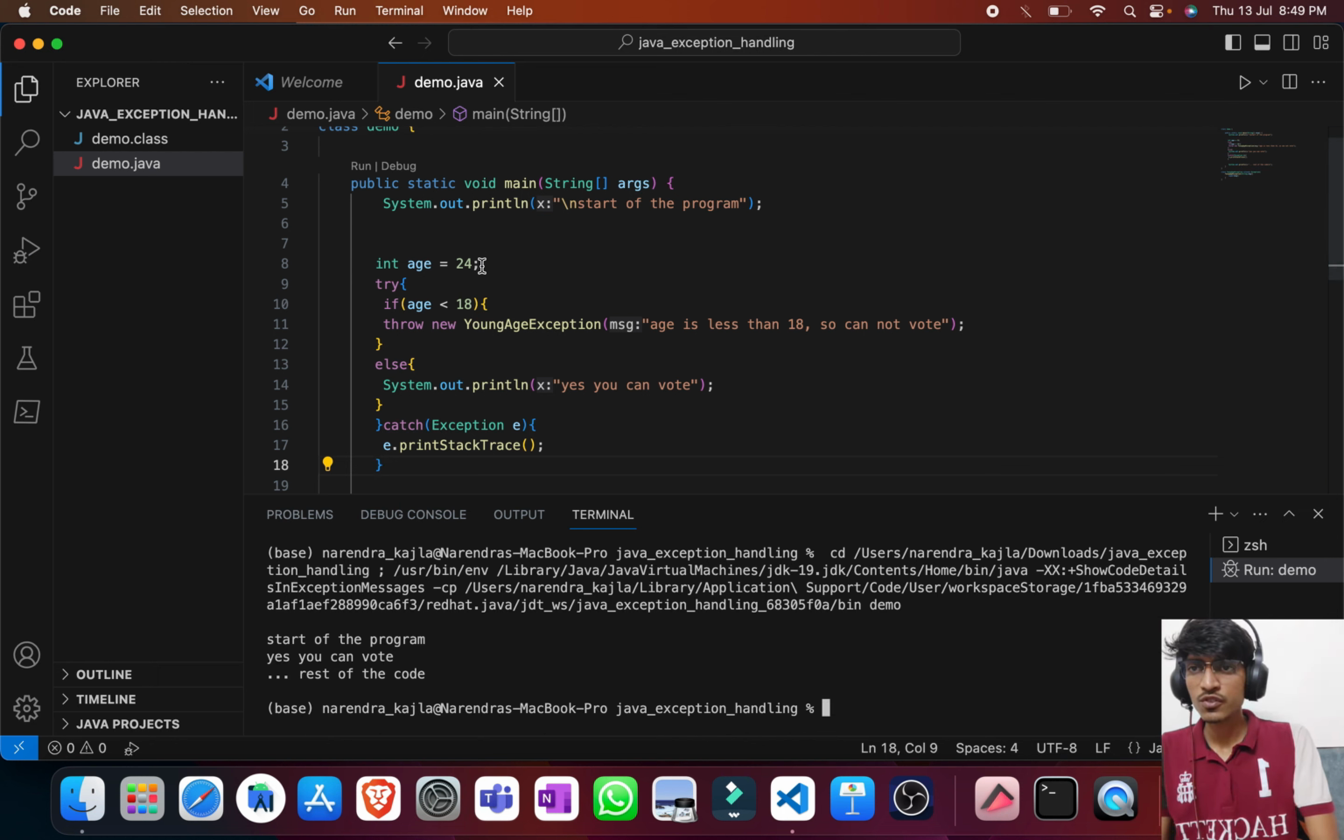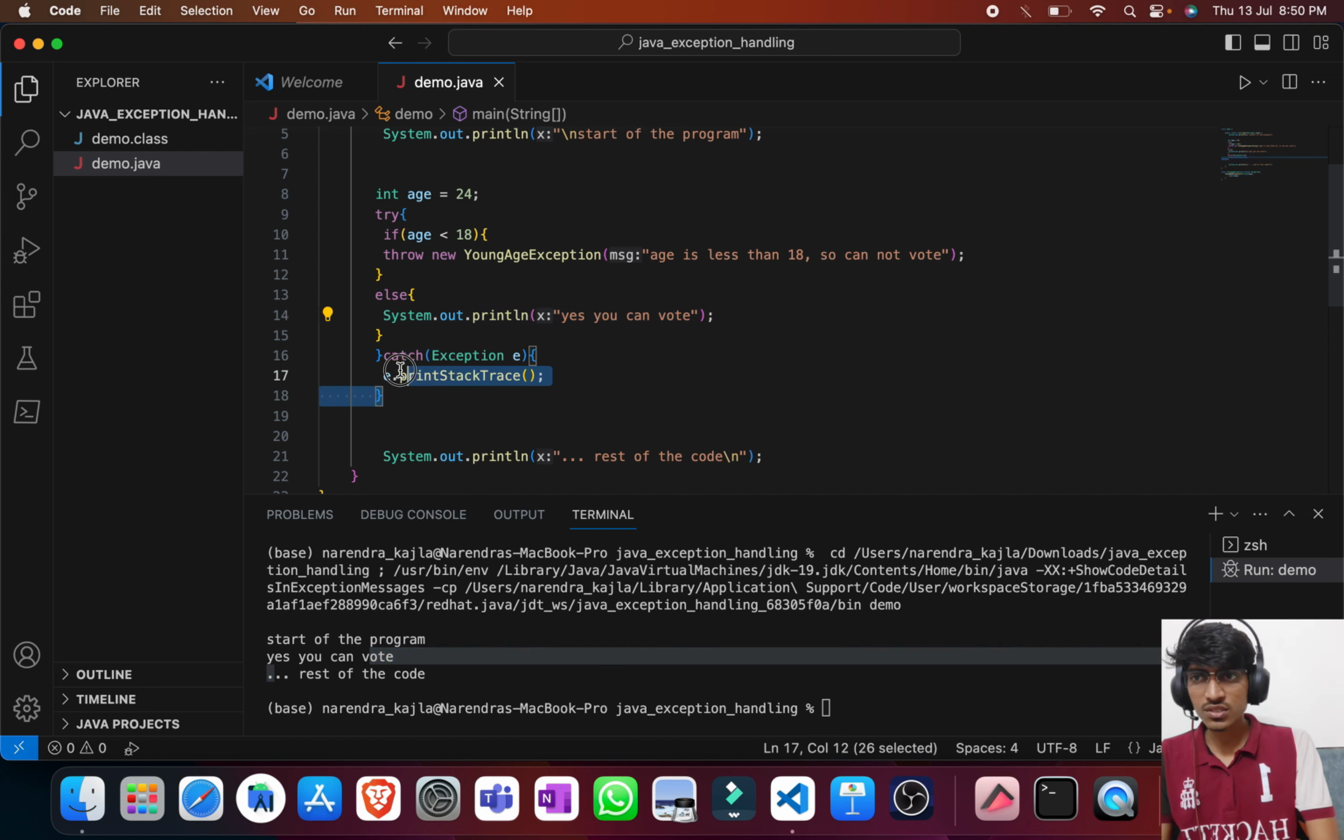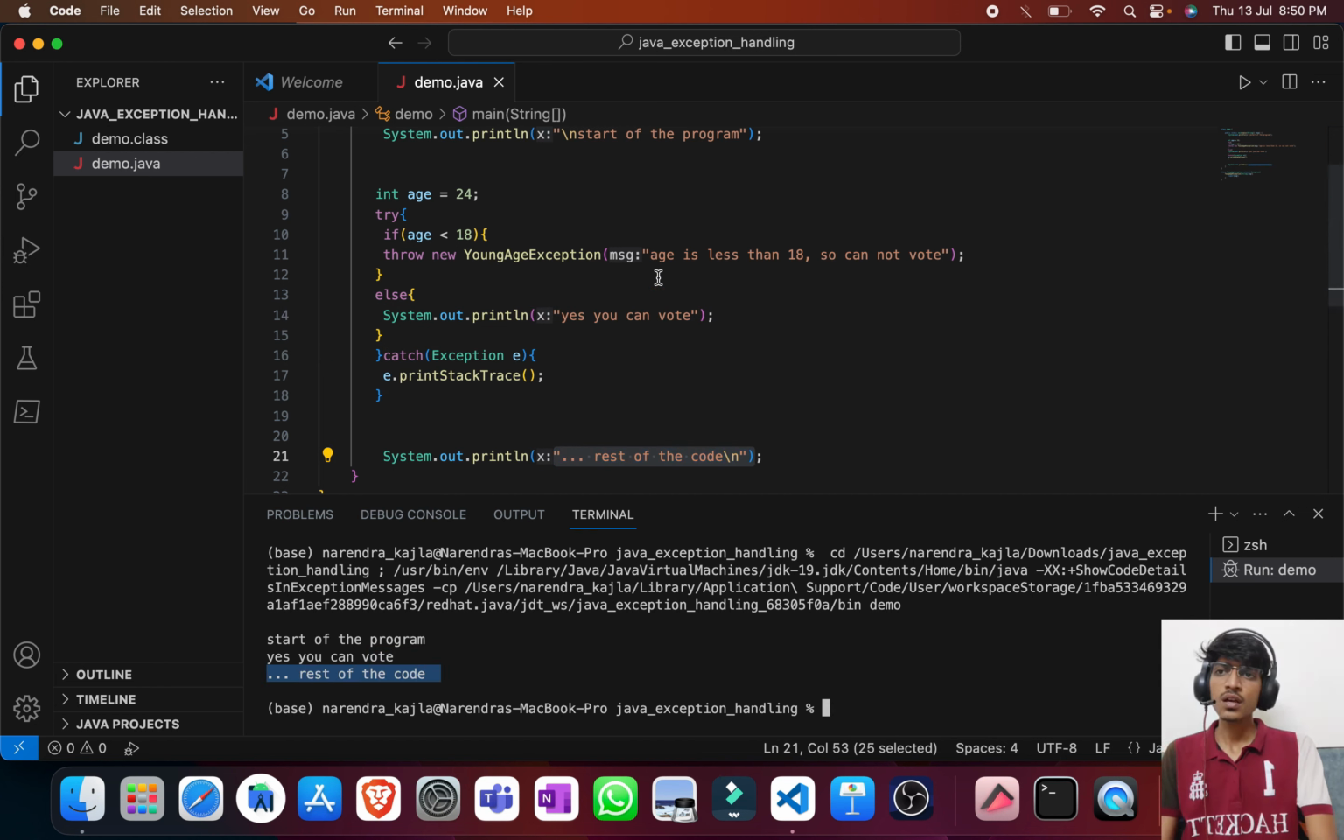Okay, so first of all my age is 24, so I am coming into the try block, and here the if block is not getting executed, and then the else block is getting executed and no exception occurred, so this time "yes you can vote" is printed, and then the catch block is skipped and the rest of the code is executed at the end. Now if I reduce the age, let's say to 4 years, then